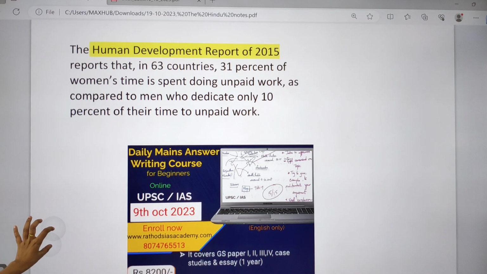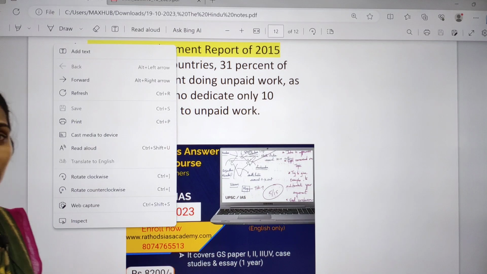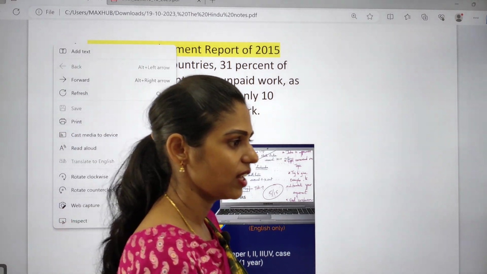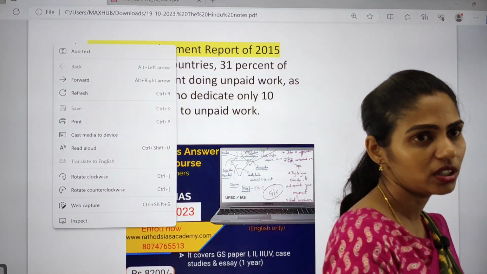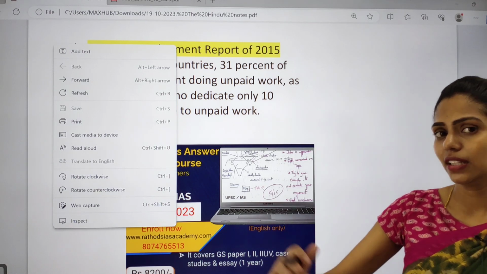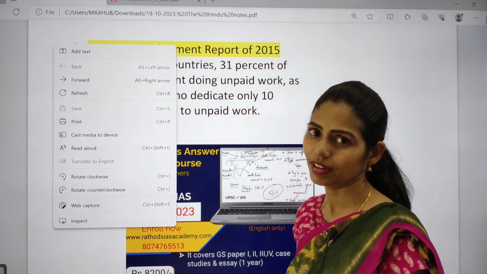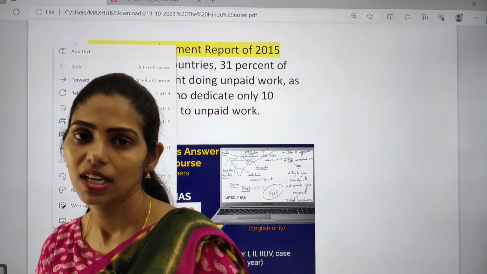Okay, so in this way, yes, we have to increase the contribution of men as well as women equally to this unpaid work, so that we can make India a very economically developed country.